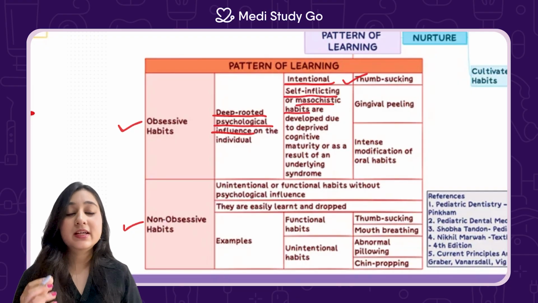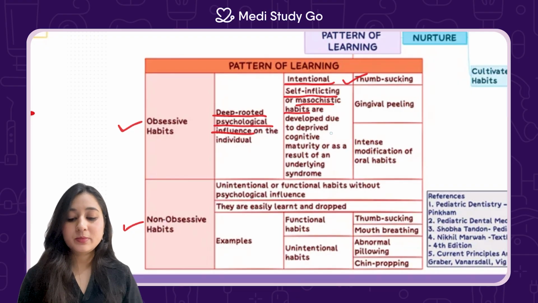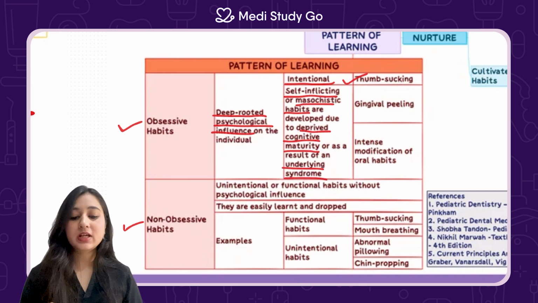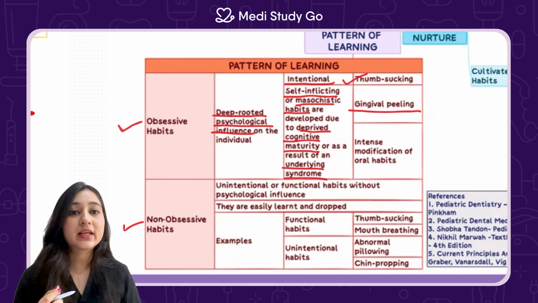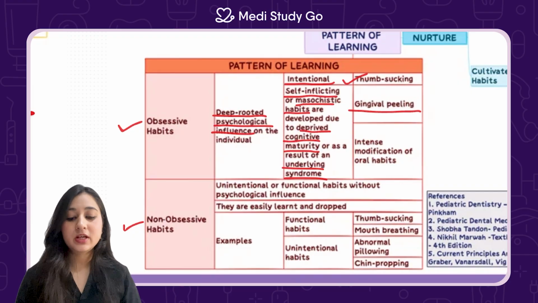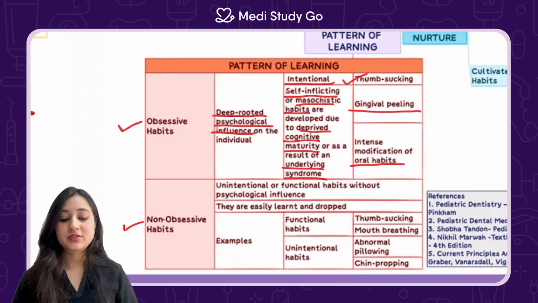Masochistic habit is a habit where the patient is self-harming. So these are developed due to deprived cognitive maturity as a result of any underlying syndrome. So for example, gingival peeling, there are a lot of patients who do gingival peeling. This is a masochistic habit, and also intense modifications of any oral habits.